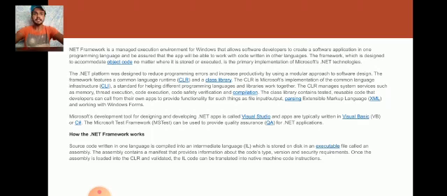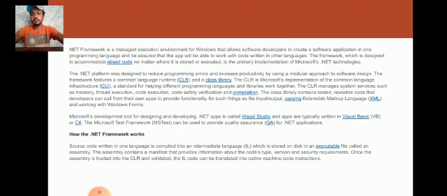The CLR manages system services such as memory and code execution. It executes code safely, with verification and communication. The class library contains types and code that developers can call from their own app, which provide functionality for things such as file input and output, processing XML, and working with Windows Forms.